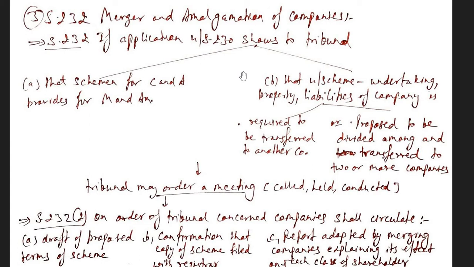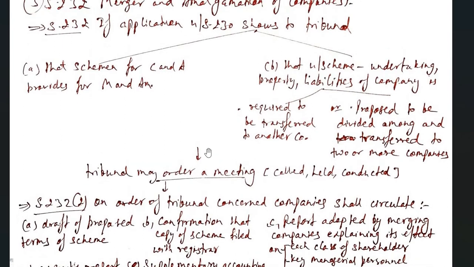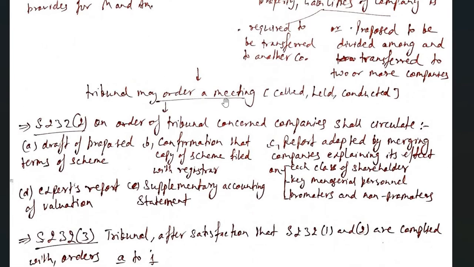The undertaking, property and liabilities of A company are being transferred to B company. So A company is gone and B company will be there. Or it is proposed to be divided among 2 or more companies, so the property, undertaking and liabilities of A company may be divided between B, C and D, as the case may be. After this application, the tribunal may order a meeting. The tribunal will call, hold and conduct the meeting.